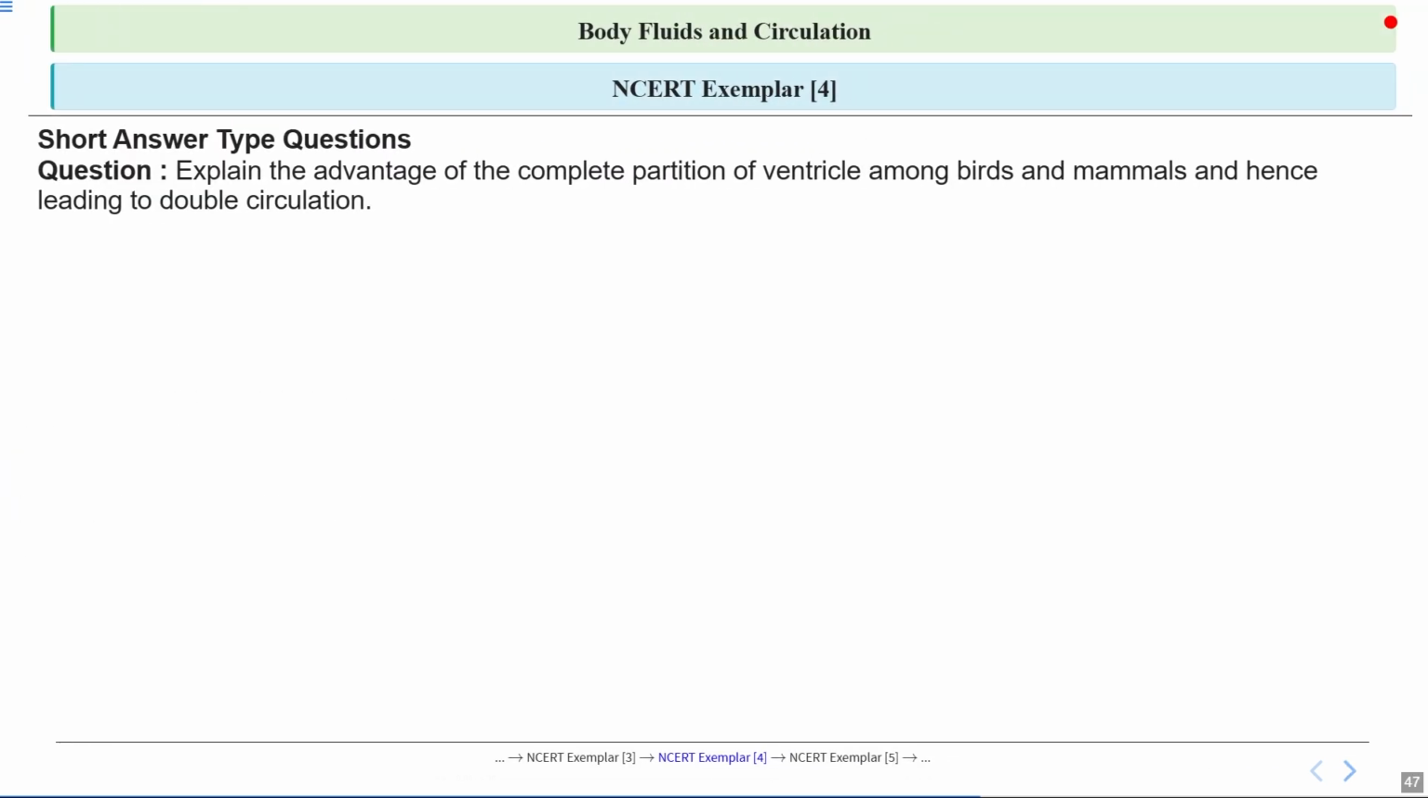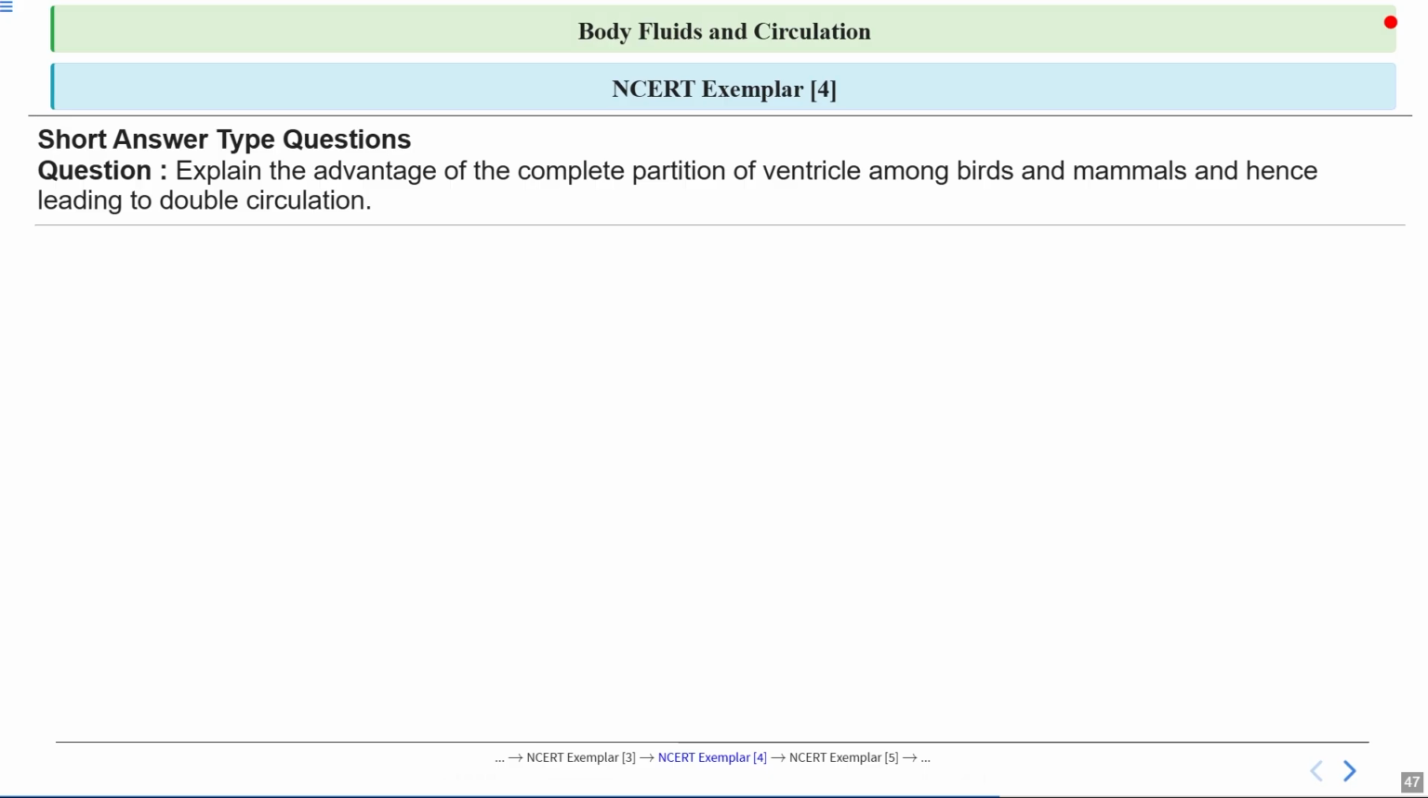So this is question number 4 of short answer type, and the question is, explain the advantage of having a complete partition in the ventricle, which leads to double circulation. Let's see the answer in detail. If we briefly talk about this, the complete partition of the ventricle in birds and mammals means that oxygen-rich blood and oxygen-poor blood never mix. This is like having two separate pipelines, one for fresh water and one for wastewater. So each system works efficiently.